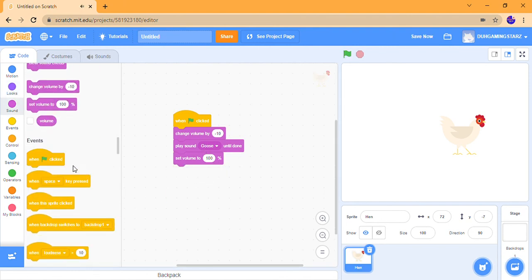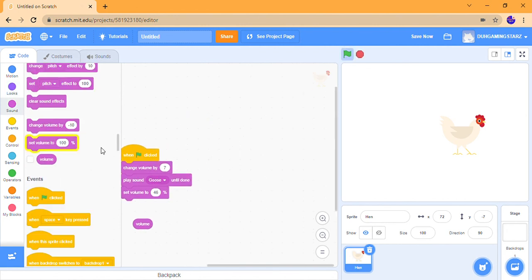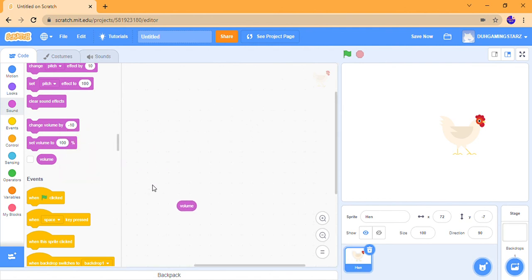And this block here helps us measure the volume of something. Now the volume is 100. Now I'll say 67. The volume is 67. I'll say 46. Now I'll start it. Now the volume is 46. It just helps us measure the volume of every number.